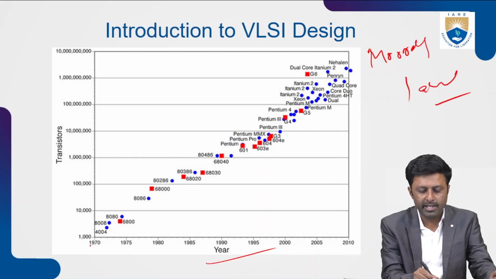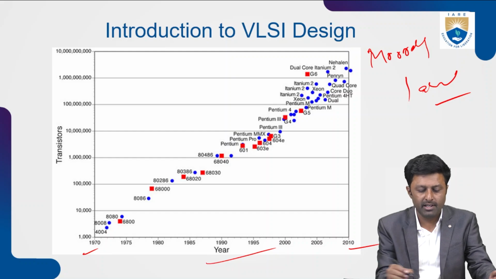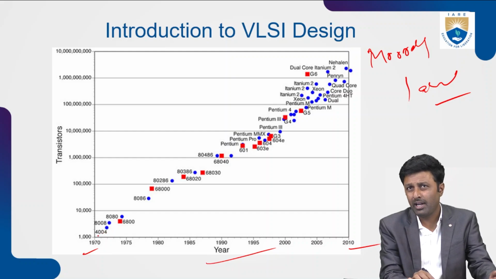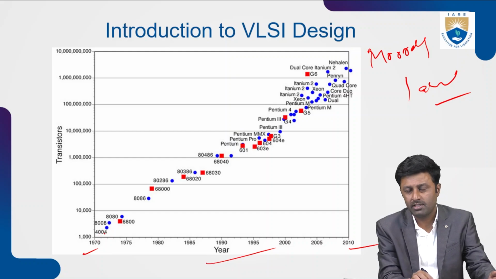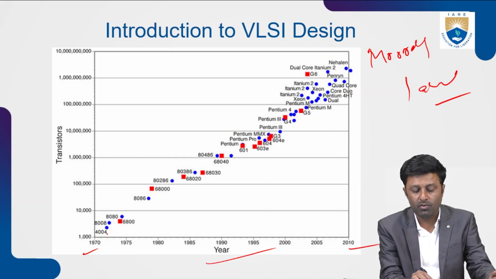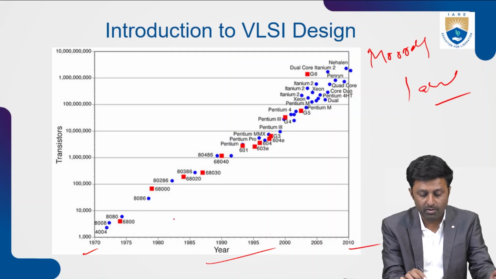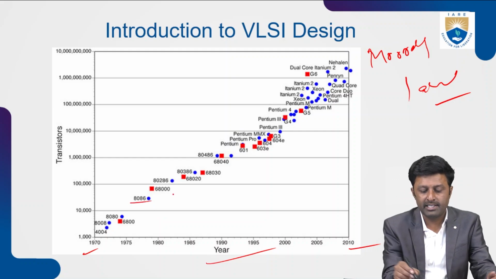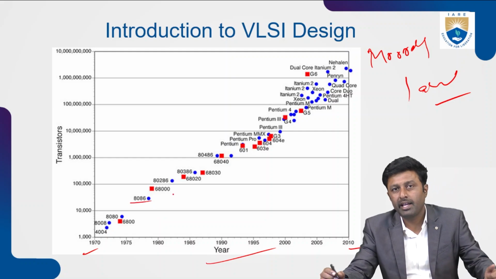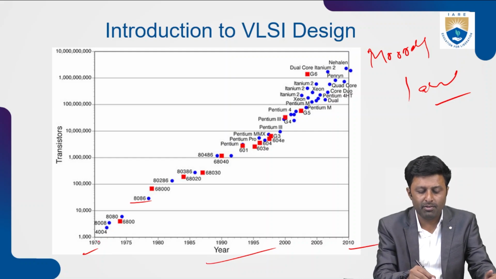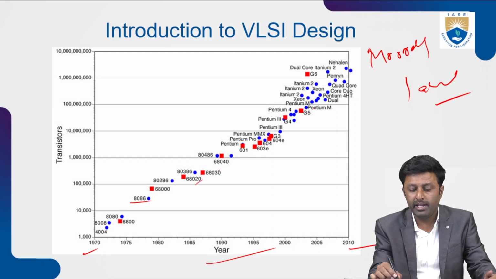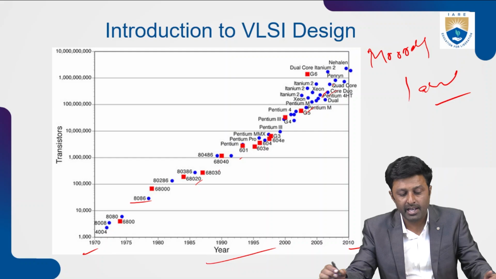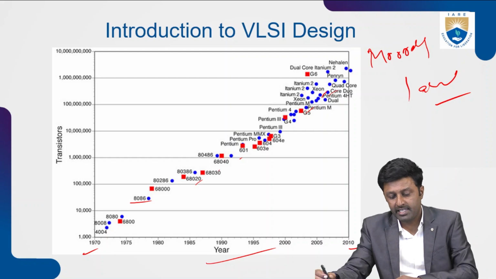One more example here, taken from 1970 to 2010. Around 100 to 1000 transistors were implemented in the Intel 4004 IC, then the 8008, then the 8080, then around the 1980s the microprocessors came into the picture, that is the 8086 ICs, wherein we can implement more. Starting from the Intel 4004, every year the number of transistors implemented has doubled. Now you can see from the graph.